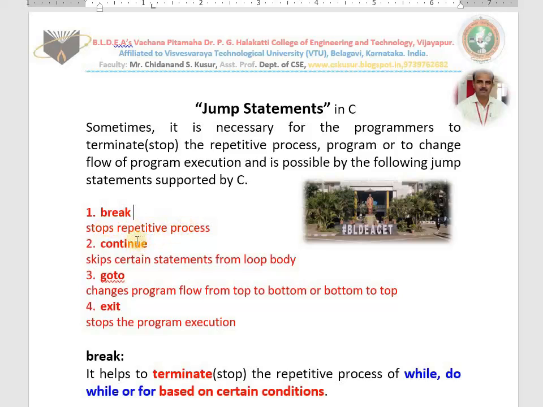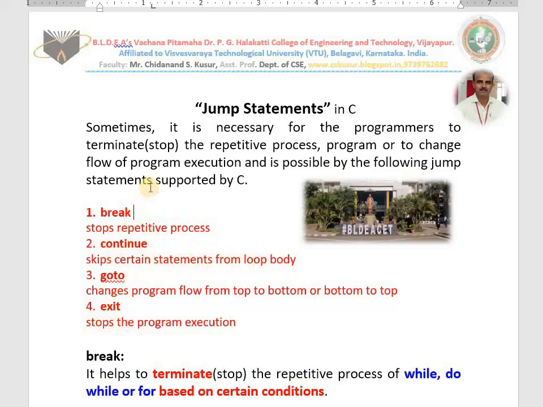Then continue, we also use in the loop only. But it will not stop the repetitive process, it will skip certain statements from the loop body. That is what continue does. We study all the 4 in detail slowly.